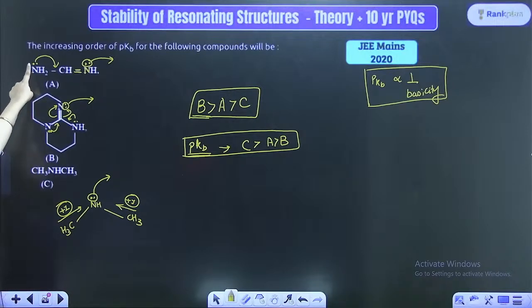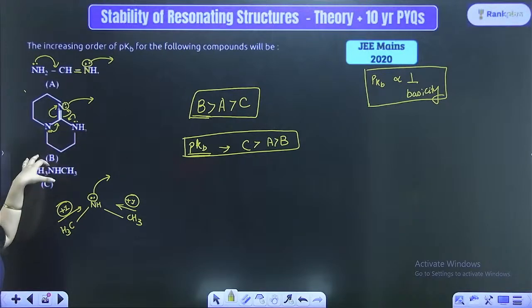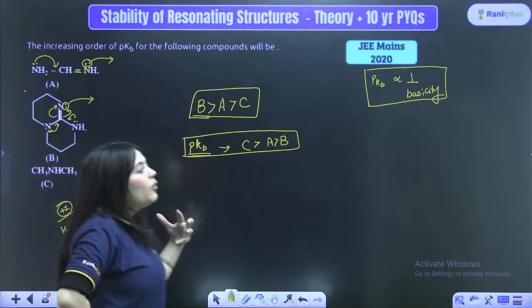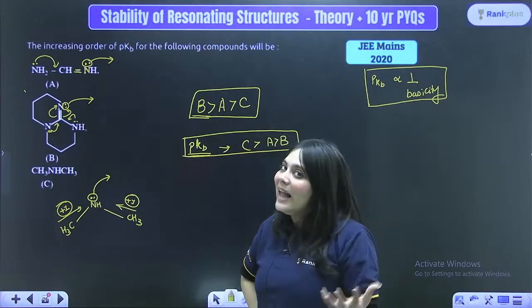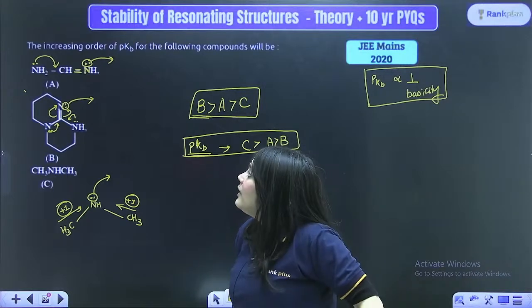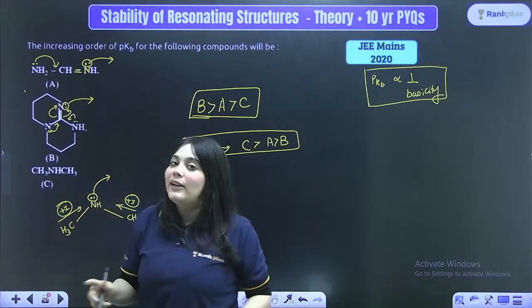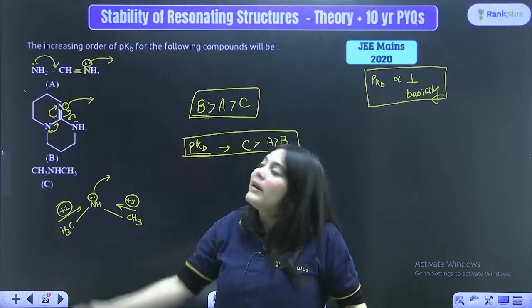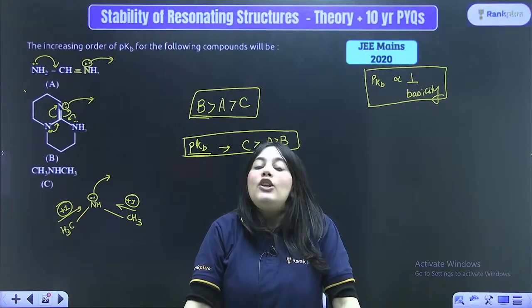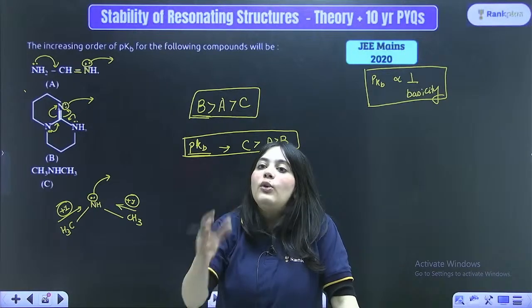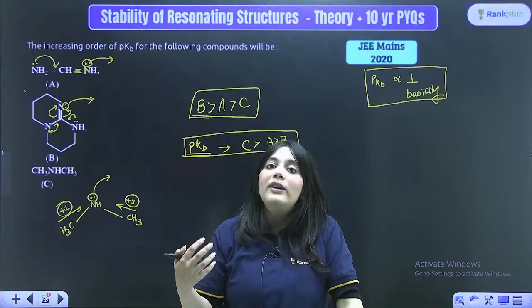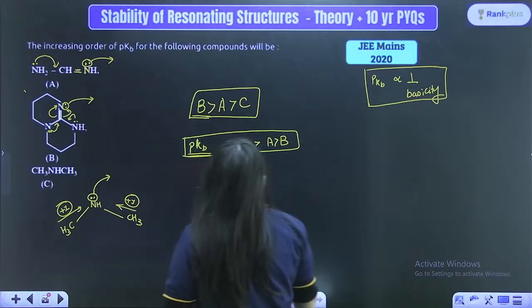In A option, these electrons are actually participating in resonance, hence the basicity should decrease. But can you also see that even the number of nitrogens are changing in all these 3 options? So whenever you have to compare between options, you have to scan these options very thoroughly, right? Even though these nitrogens are participating in resonance, I told you the resonating electrons can be donated. If these electrons are participating in aromaticity, then I would say they are not participating in basicity at all. They are never donating the electrons at all. But the resonating electrons can still do what? Donate the electrons. How?